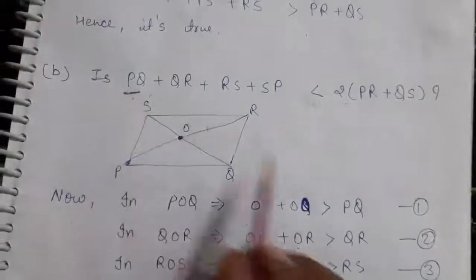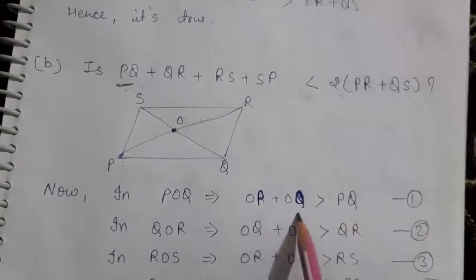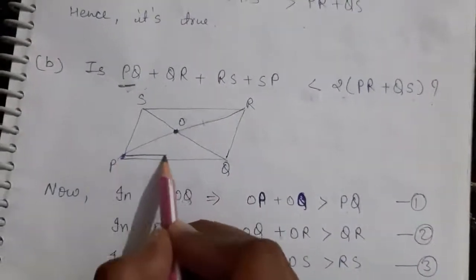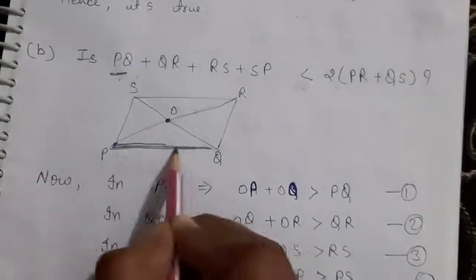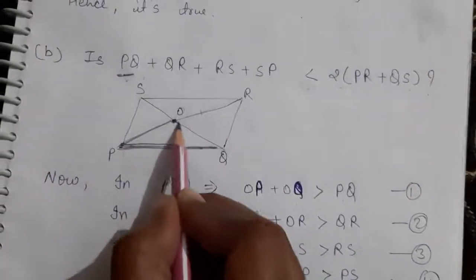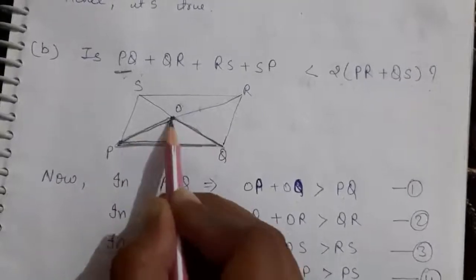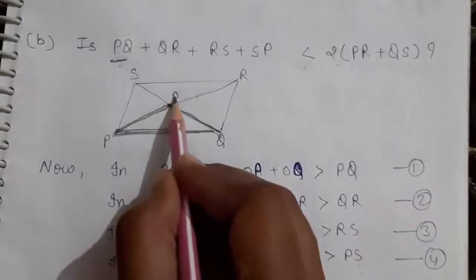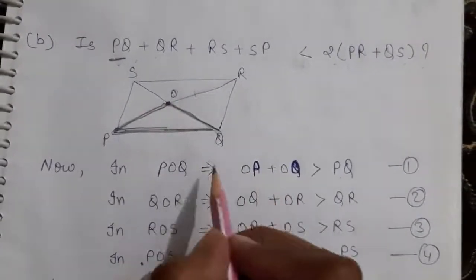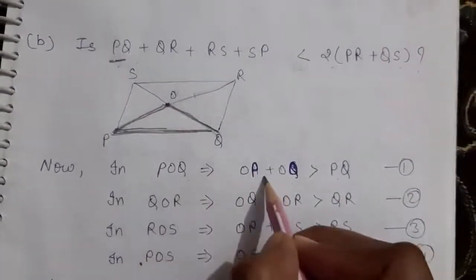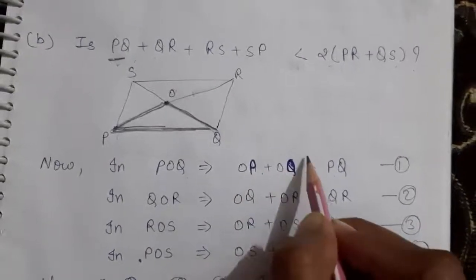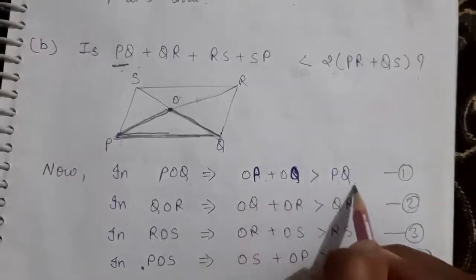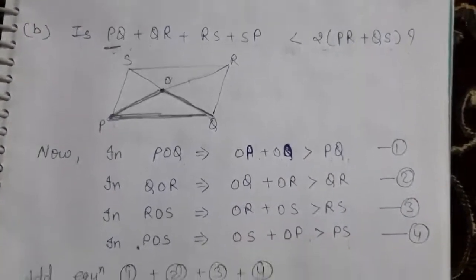Why? If you take PQ as less than the other two sides, what are the other two sides? If you look here, this is PQ and it makes one triangle with this O. It makes one triangle with O, that's why I divided it here and that's why we write the point O here. Understand, this is the reason. POQ, it means OP plus OQ is greater than PQ. The sum of the two sides should be greater than the third side, according to the triangle inequality property.